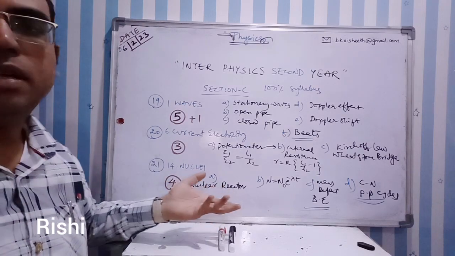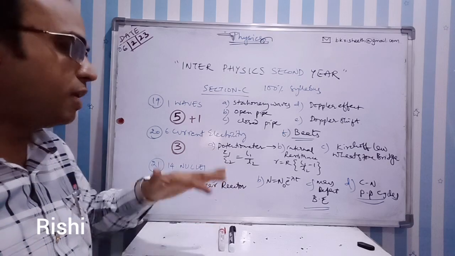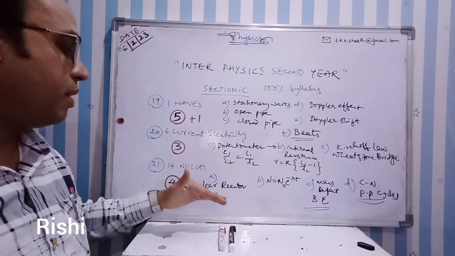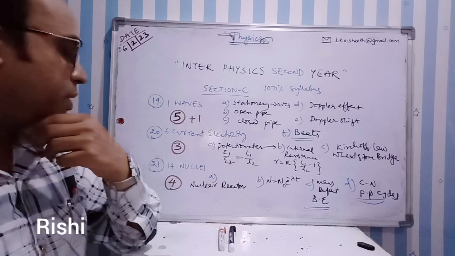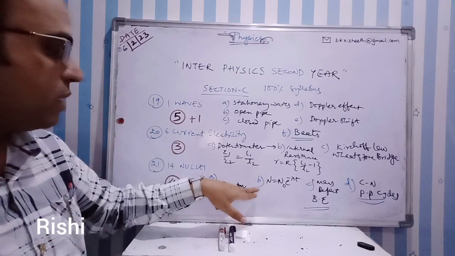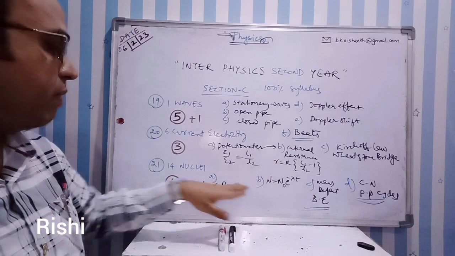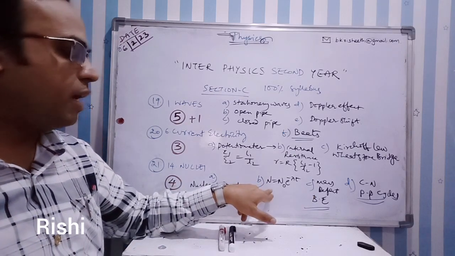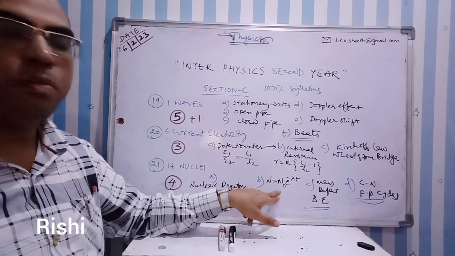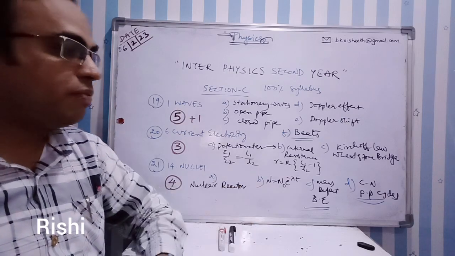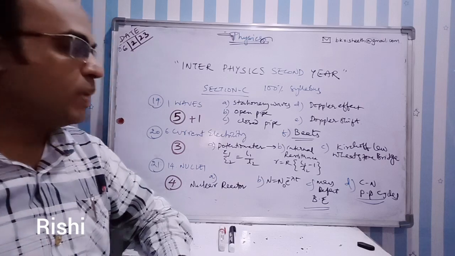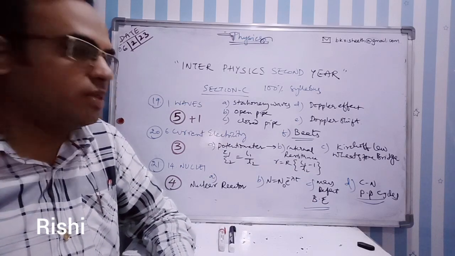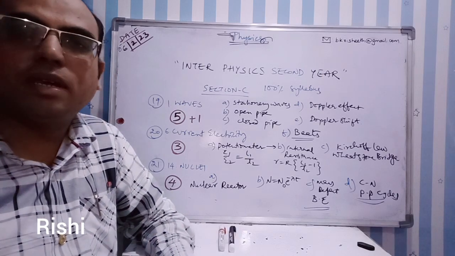So based on this only they are asking the problem from nuclear reactor. It is optional, but it is better if you practice the problems that can come from nuclear reactor. Next, there are many options available for this 21st question, that is the law of radioactivity, where the final equation you get is N equal to N naught e power minus lambda T. Next, mass defect and binding energy. Next, carbon, nitrogen and proton cycles. So these are generally all the probable questions you can expect.